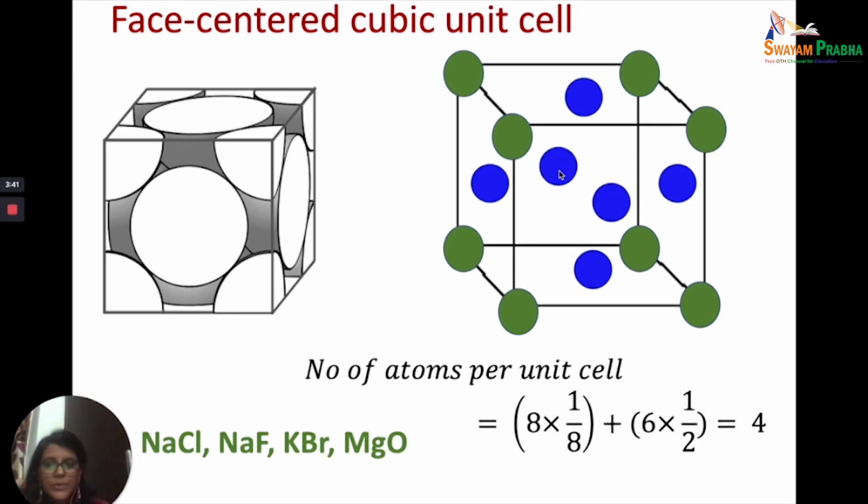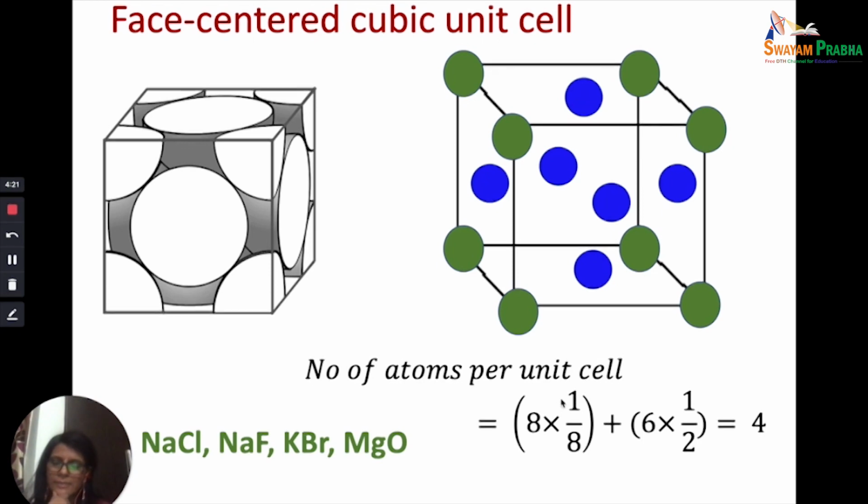Also the corners. So 8 corners, each contributing 1 by 8, and there are 6 faces, and each face is part of 2 unit cells. 8 corners are contributing 1 by 8 to a unit cell, and the faces are contributing 1 by 2 to a unit cell, because if this is one face of one unit cell, this is the face of the other unit cell. So the ball which is present in the center of this face is part of only 2 unit cells, the below one and the top one. So each face-centered lattice point is contributing only 1 by 2.